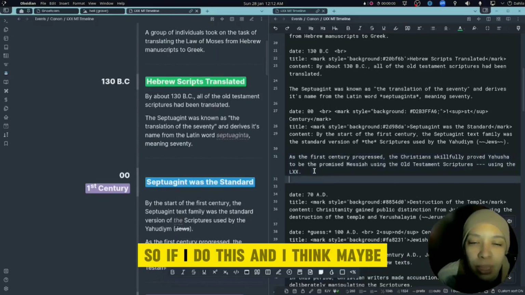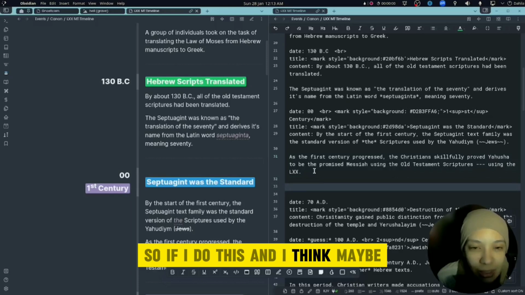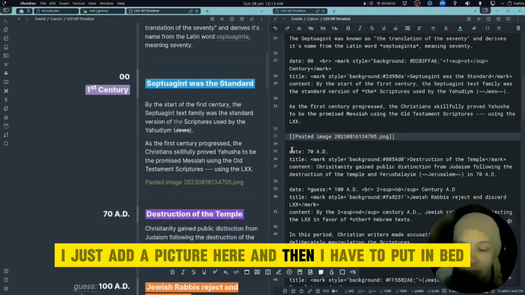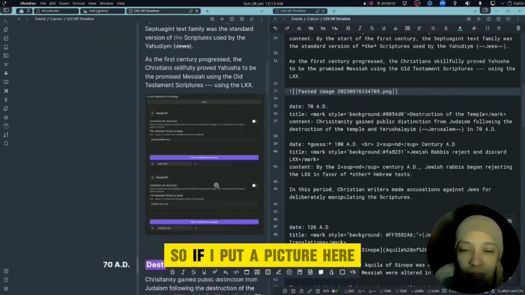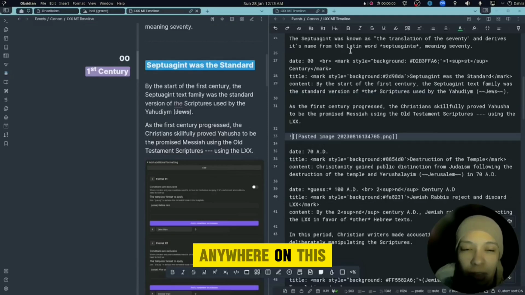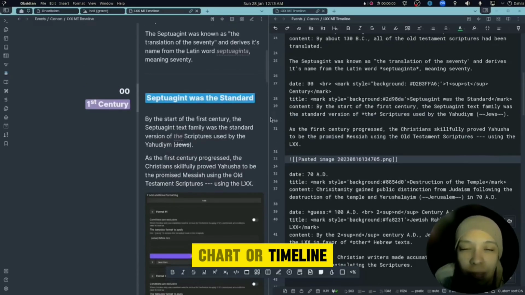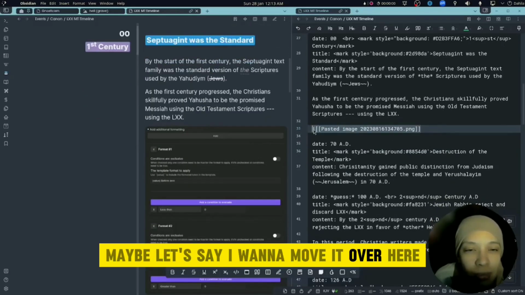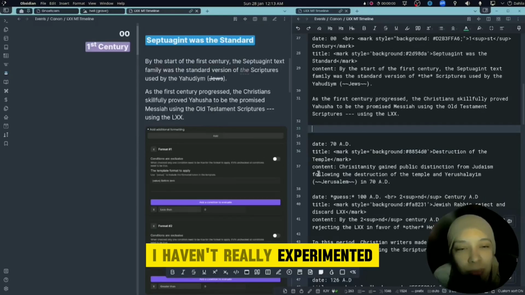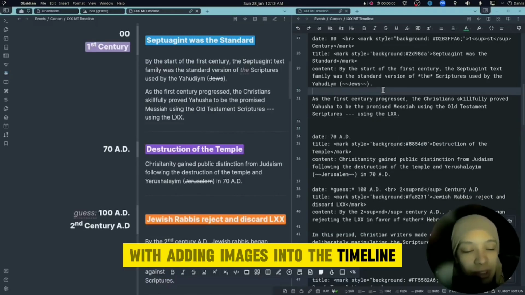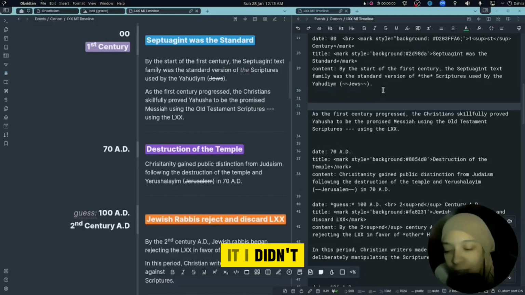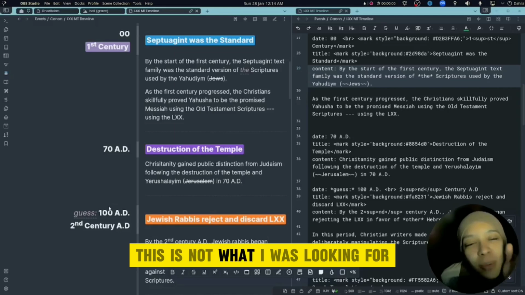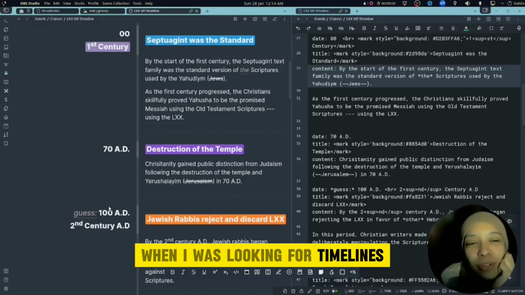If I add a picture here, I have to put embed. If I put a picture anywhere on this chart or timeline, it'll show up. Maybe let's say I want to move it over here. I haven't really experimented with adding images into the timeline, but I didn't really need to. Yep, works great.